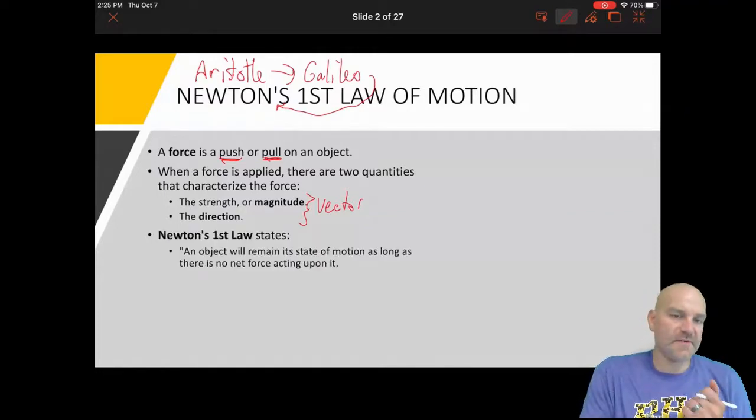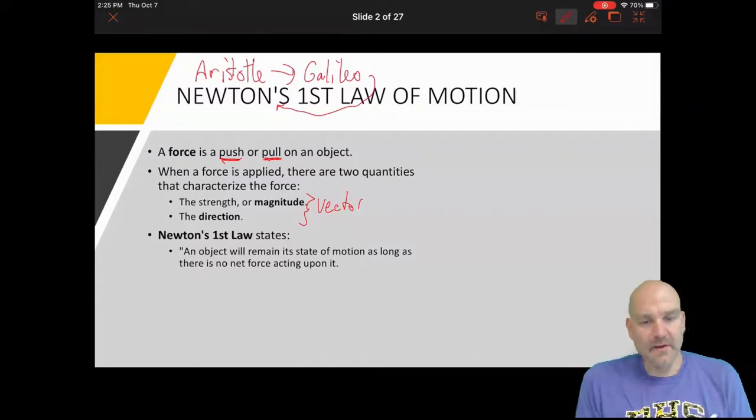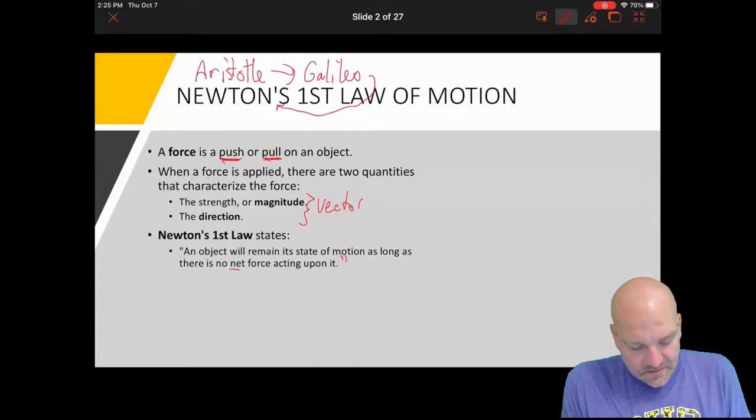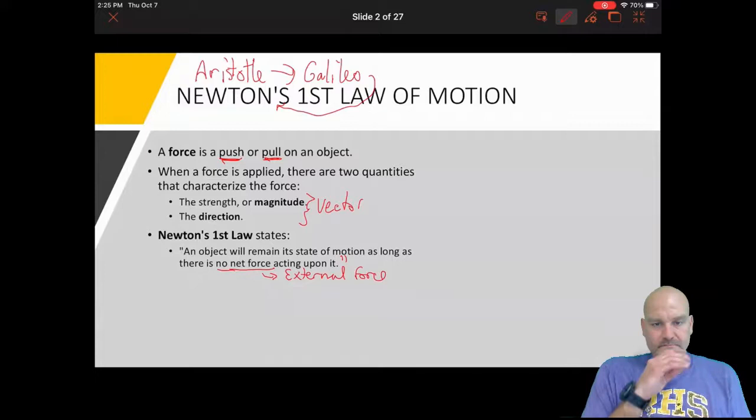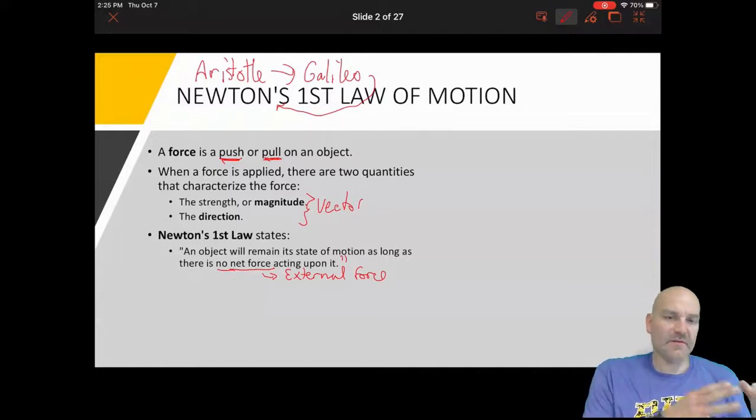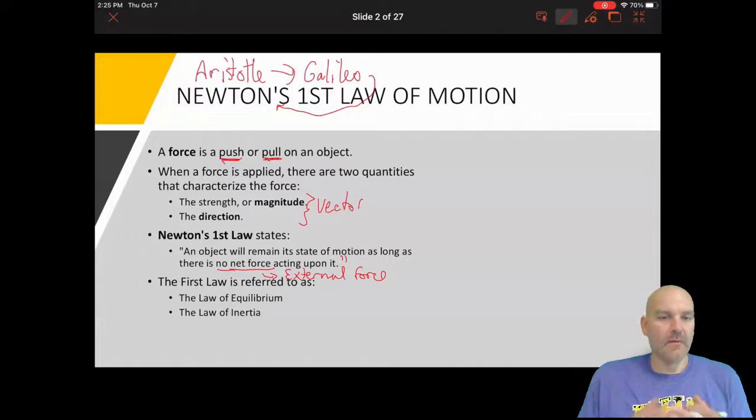Now, Newton's first law states an object will remain in a state of motion as long as there is no net force acting upon it. Okay, I forgot the quotations. Sometimes you'll hear an external force. External means it's coming from outside the object, pushing it, pulling it, not necessarily on the inside. So when we talk about Newton's laws, we're going to talk a lot about systems, what's internal to the system versus what's external to the system. And what is external to the system will be what is pushing or pulling that system.